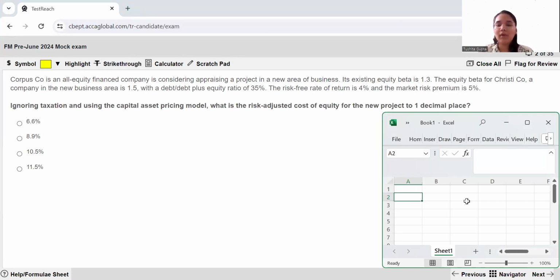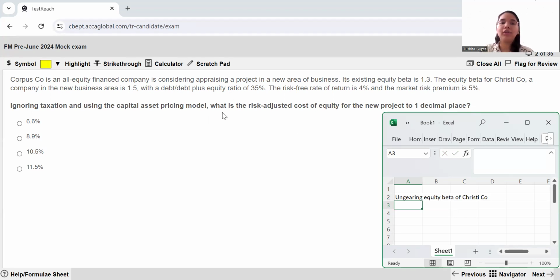So the number one step that we have to do over here is that we need to ungear the equity beta of Christie company. So ungearing equity beta of Christie company. Now, number one thing, we are given the equity beta, but you have the debt to debt plus